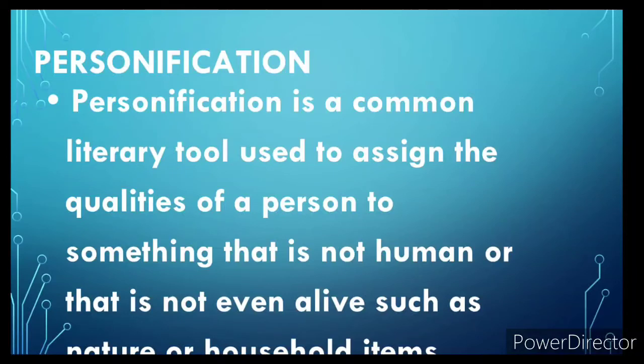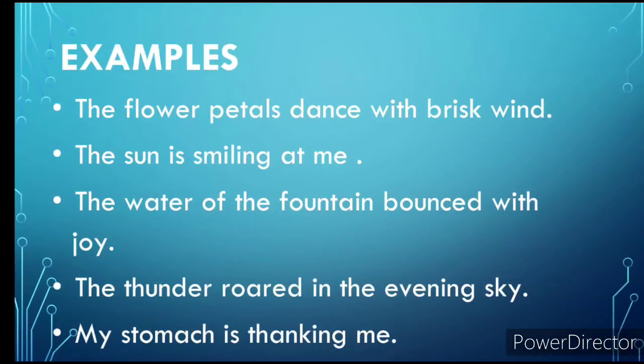Now see the examples. The flower petals dance with brisk wind. The sun is smiling at me. The water of the fountain bounced with joy. The thunder roared in the evening sky. My stomach is thanking me.